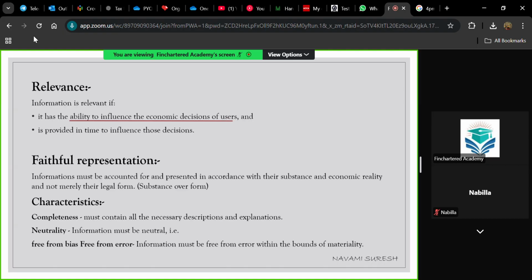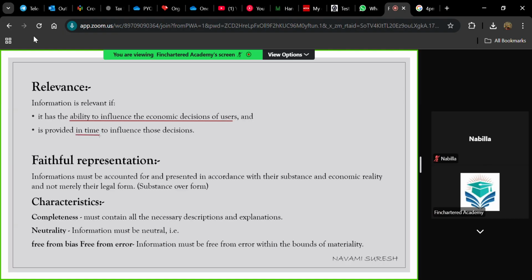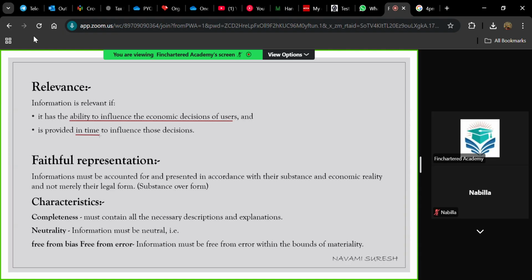We must ensure that it is provided on time to influence the decisions. So, available on time. This is also a factor that represents relevance. If the information is not available on time, then it's of no use for decision making. You are making the decision today, and this information is outdated. You are getting a piece of information that is related to previous year. In that case, this is of no use, isn't it?